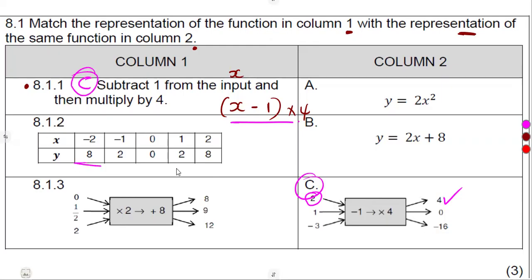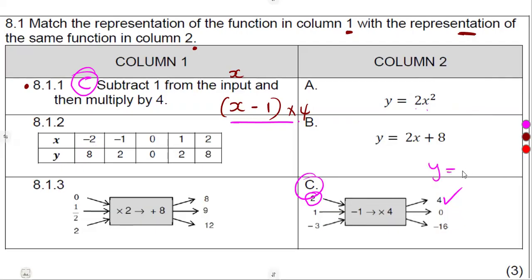8.12, from this table that we are given, which one gives us exactly what is meshed on this table? Is it these two? Because these are the remaining answers. On this one, we can even test, guys. Test your values there. There are only 2 answers. Y is equal to x squared. Put a value there and see if it is going to give you the answer, minus 2x squared.